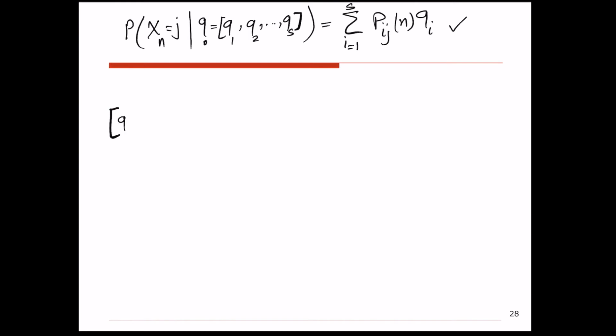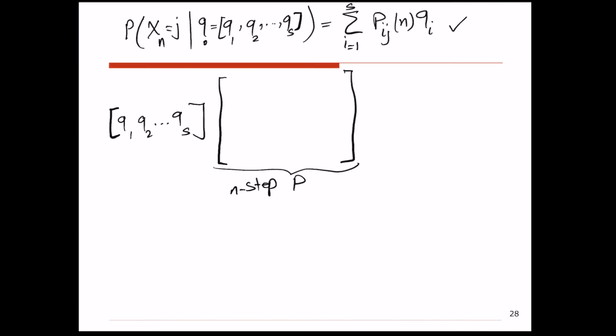Okay, so let's write down vector q: q1, q2, all the way to qs. And now I want to multiply this vector by the n-step transition probability matrix P. So now let's assume I pick the jth column of this matrix. So what are the elements of the jth column of this matrix? They are the probability that I go from state 1 to j in n transitions, the probability that I go from state 2 to j in n transitions, all the way to the probability that I go from state s to j in n transitions. Okay, so this is basically how the elements of this n-step transition probability matrix P look like, right?